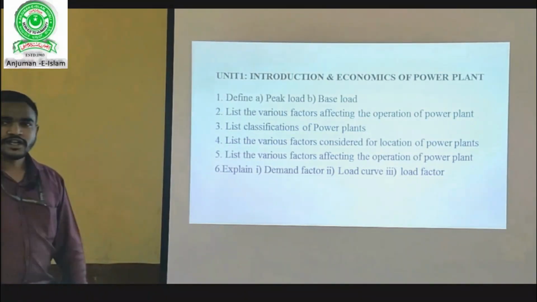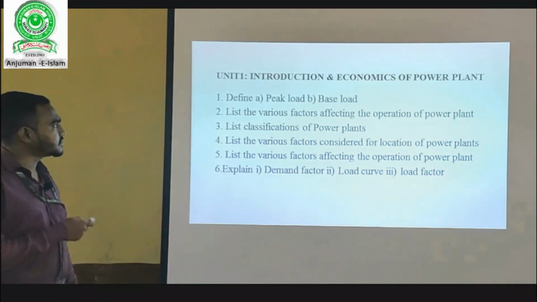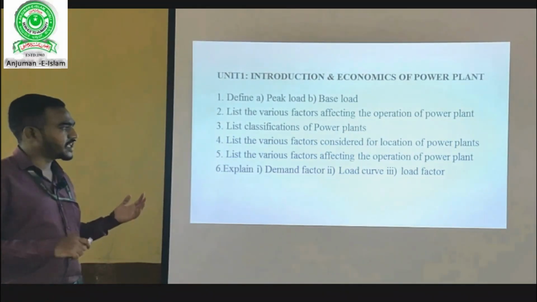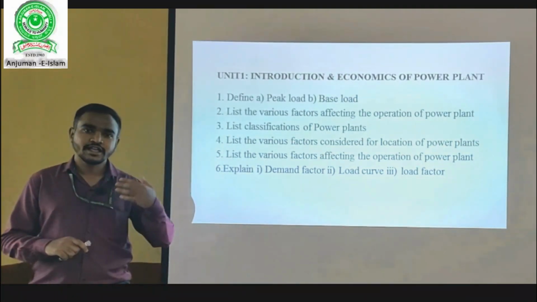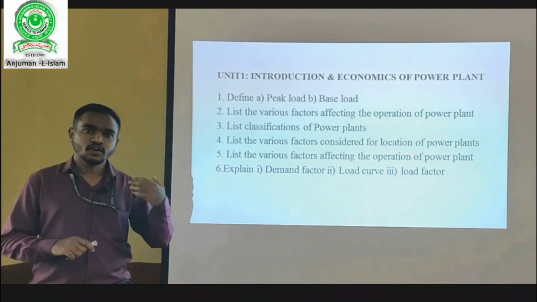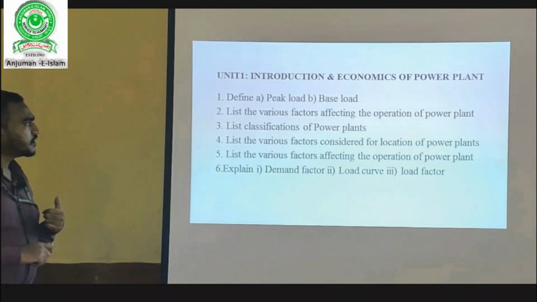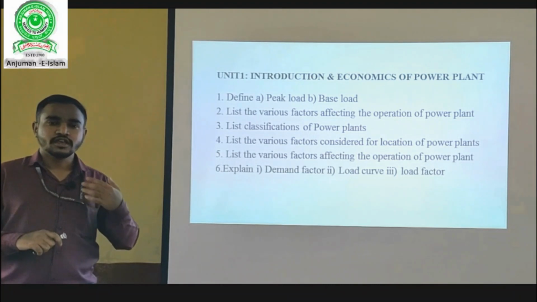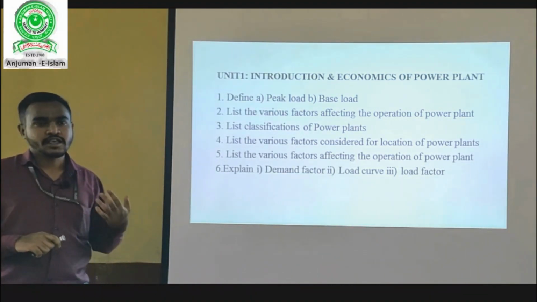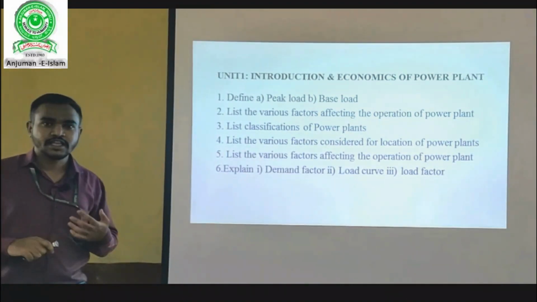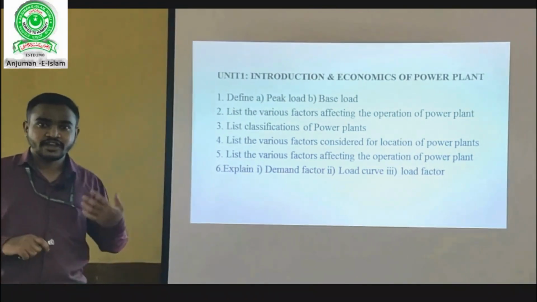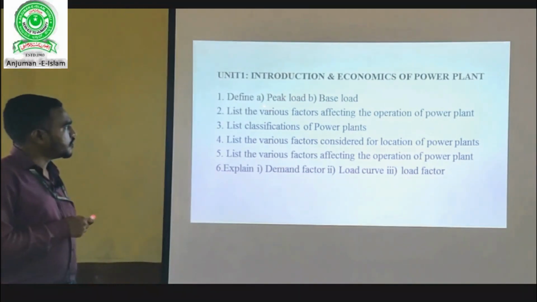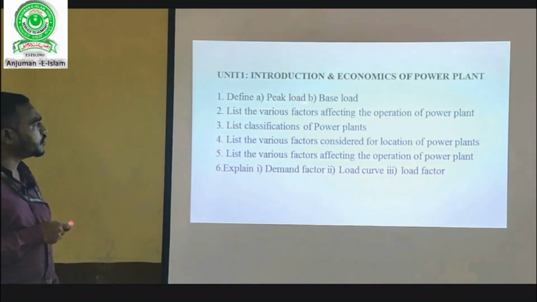Dear students, now let's begin with the first chapter, that is introduction and economics of power plant. This chapter is like a bridge course to all the other 5 units. This connects all the other 5 units, in which we have the introductory part of power plant, like the factors affecting the power plants and the economical factors like cost benefit, then tariff analysis. All these concepts come under this chapter.